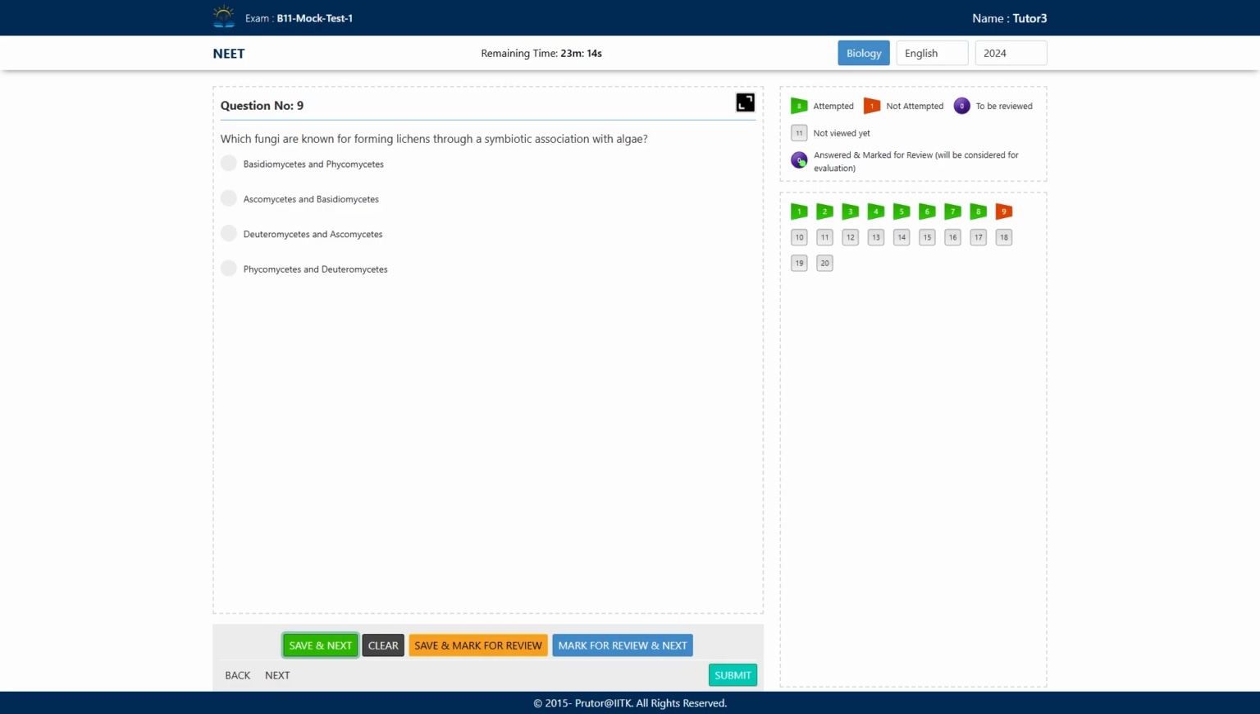The two classes, Ascomycetes and Basidiomycetes, are forming the lichen. But Deuteromycetes and Phycomycetes are not involved in forming the lichens.